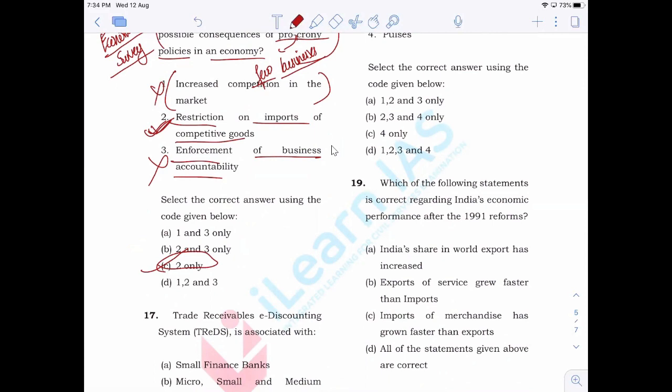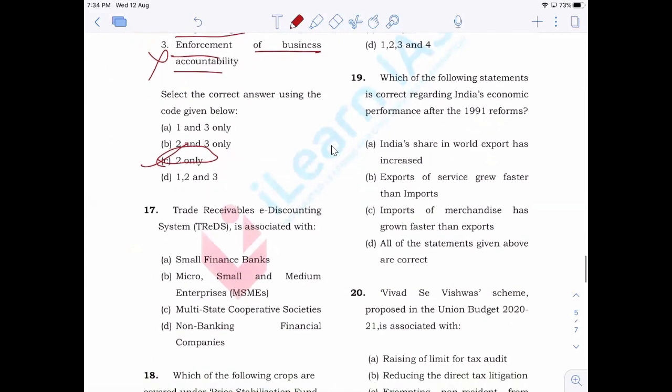Now, 17th one, trade receivables e-discount system. Now, when it comes to trade receivables e-discounting system, as you already know, it is related to that of the MSME sector. I'm not going to explain what is trade receivables e-discount. I'll just give you an idea.